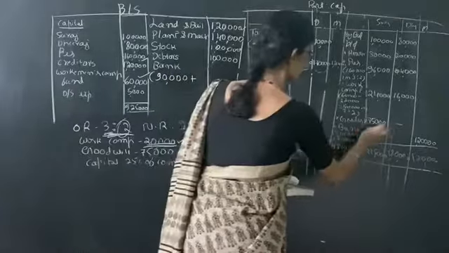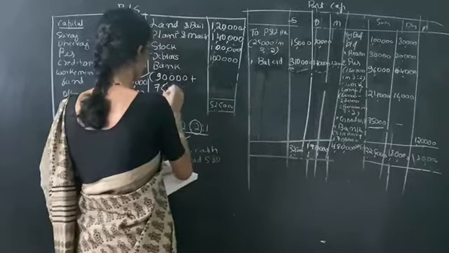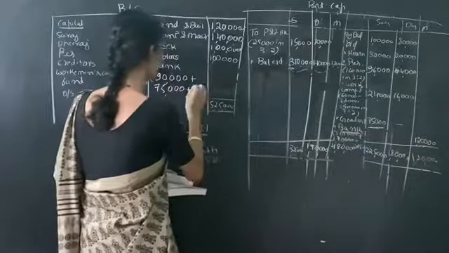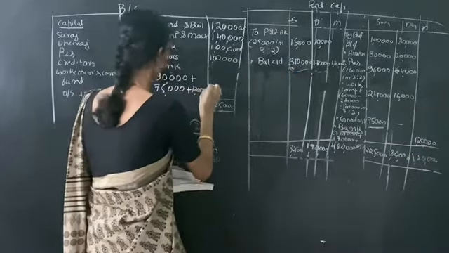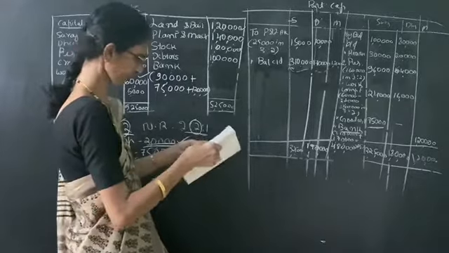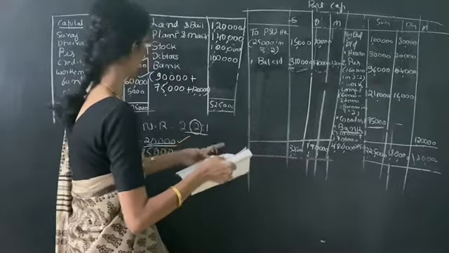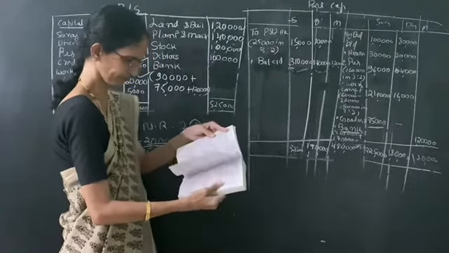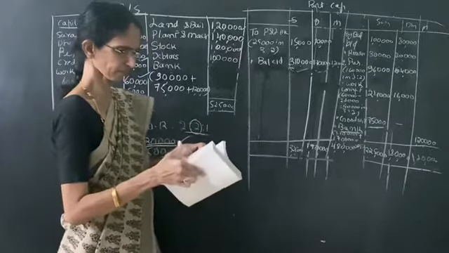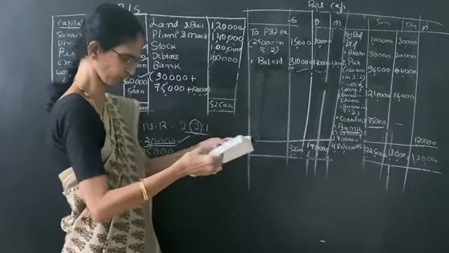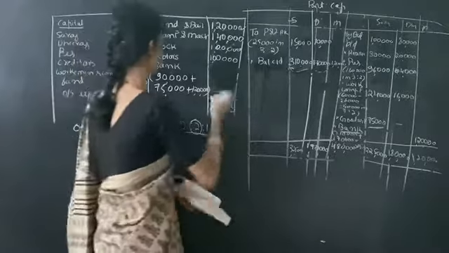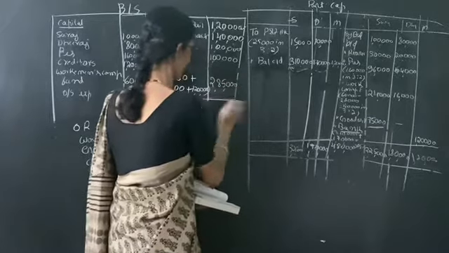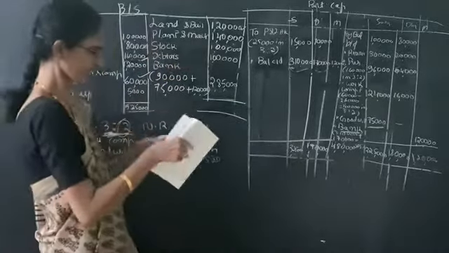So the goodwill amount is 75,000. So add 75,000. Then once again he is bringing cash for capital. It should be also added. So the amount is 90,000 plus 75,000 plus 1,20,000. So the bank total will be now 2,85,000. So the total of the cash column is 2,85,000. So now the asset side is over.